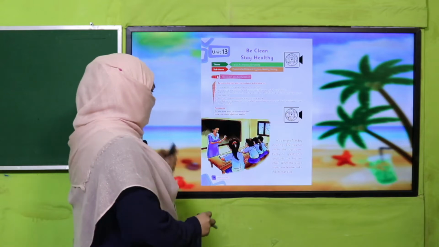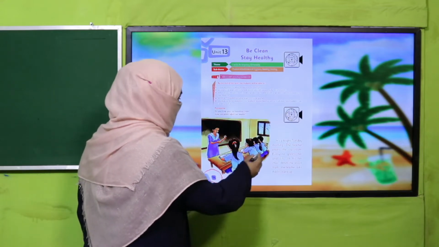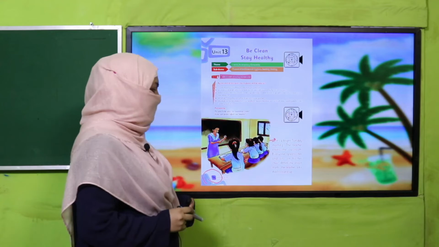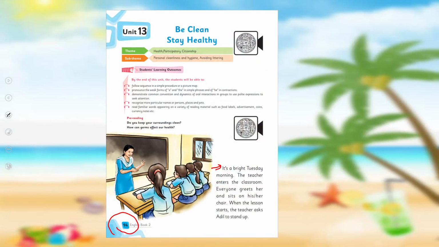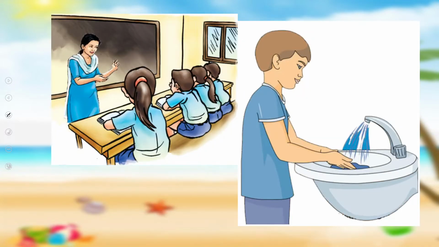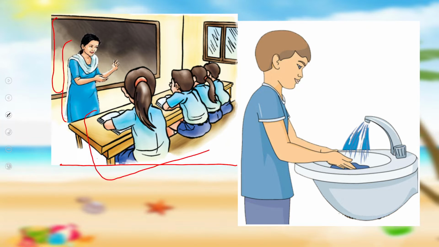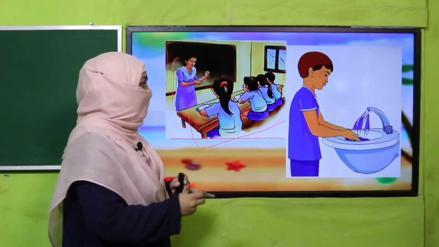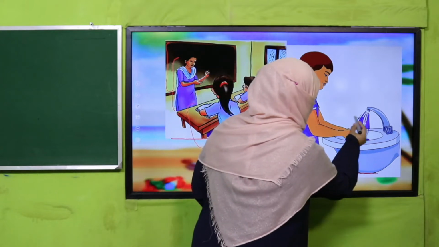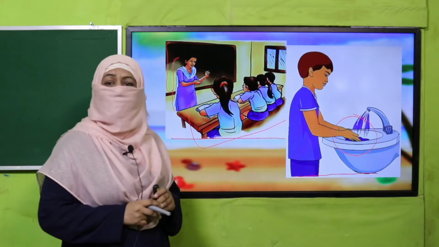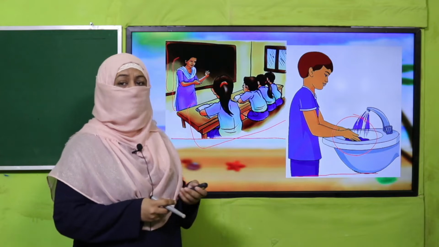All of you open your book on page number 94. From the very first sentence I'm going to read and you will listen carefully because after me you have to read. And before that, look at the pictures. Here is a picture. What is it telling us? There is a teacher because a blackboard is there. Students are sitting in a row, so they are listening to the teacher. It means it's a lecture type of unit. And look at this boy, he is washing his hands. It means maybe we'll talk about washing hands and things like that in this unit.